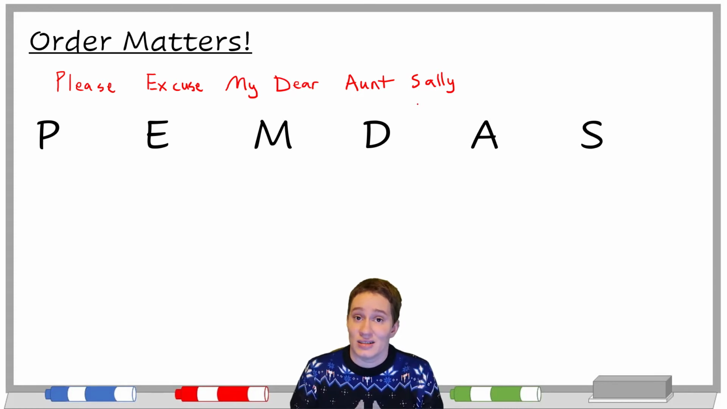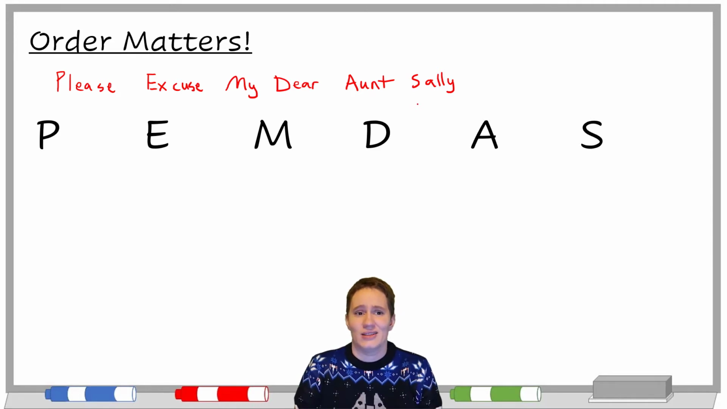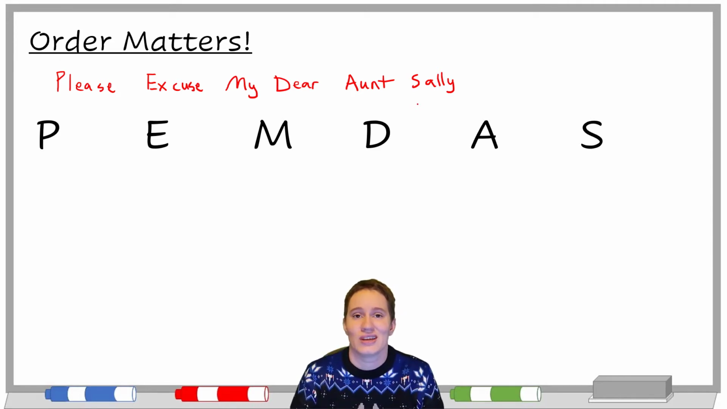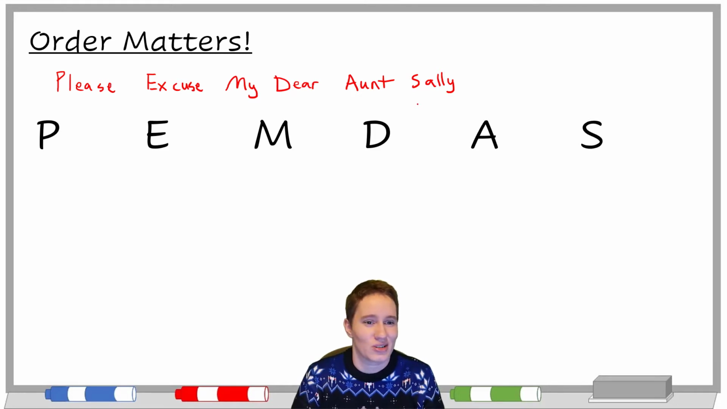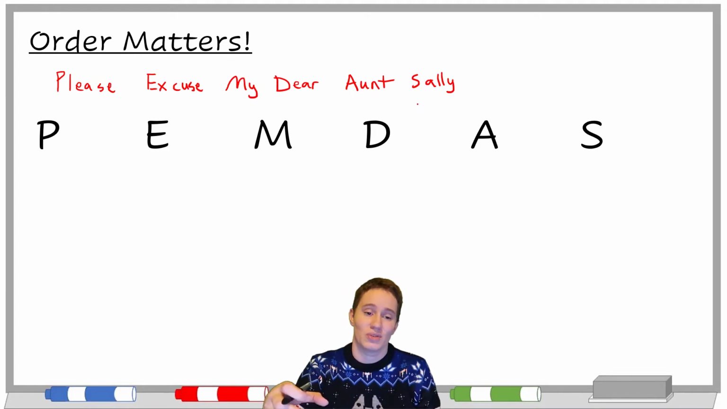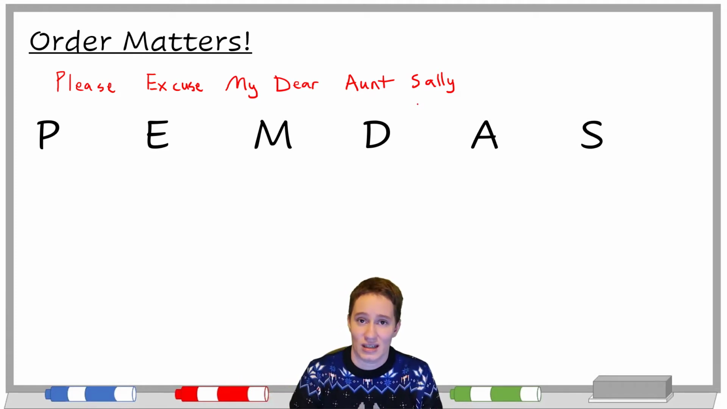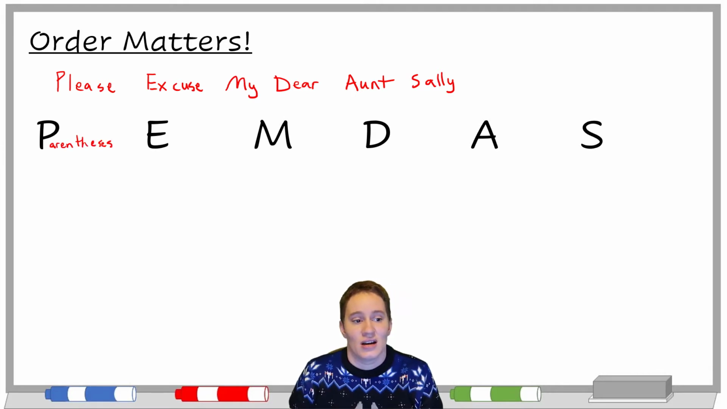In fact, in the Math UC workbook, they use something slightly different. Instead of please excuse, they use parachuting expert or parachute expert or something like that. It's the same thing, because no matter how you look at it, we are supposed to do P first, which stands for parentheses. Hopefully that's how you spell it.